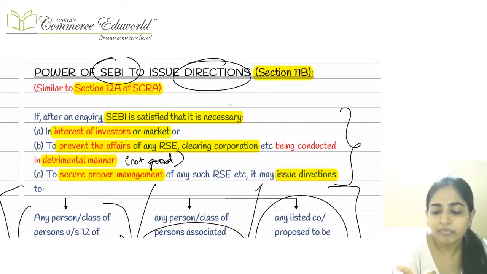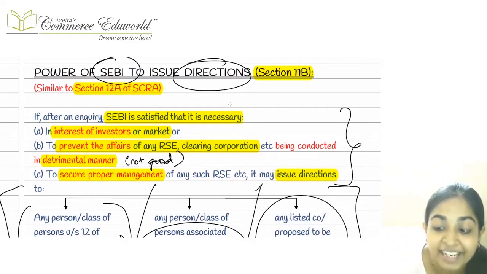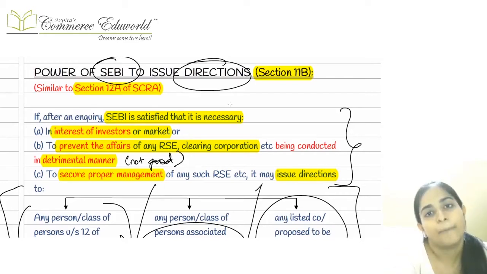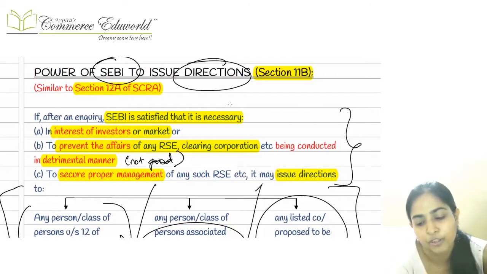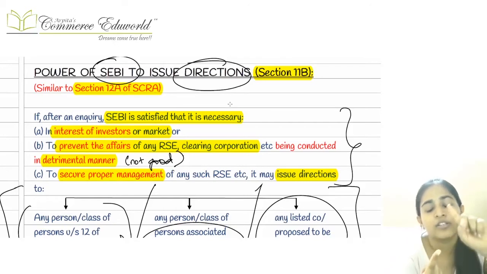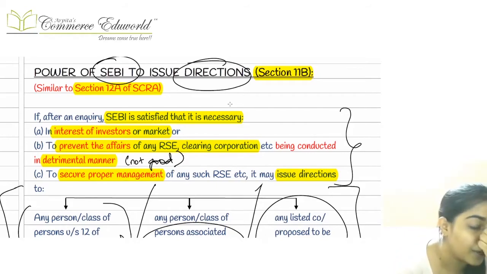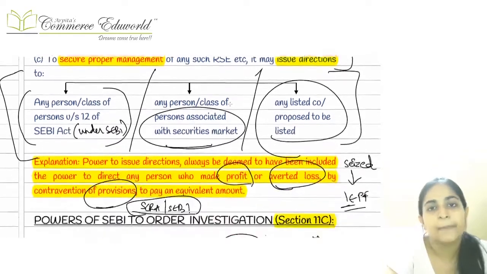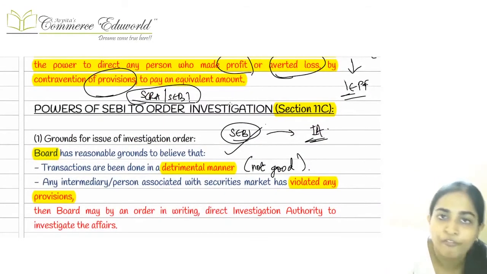First one is, if it is in the interest of the investors, if it is to prevent the detrimental affairs which are carried on by any of these people, or to secure proper management. I am repeating, this answer was there in your SECRA also, this is there in SEBI also. To protect the interest of the investors, to secure proper management, and to prevent any affairs which are being carried on in a detrimental manner. If in any of these cases, SEBI has the power to issue directions, and those directions will obviously be binding on those particular persons.